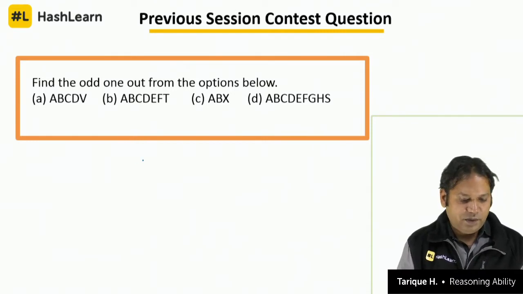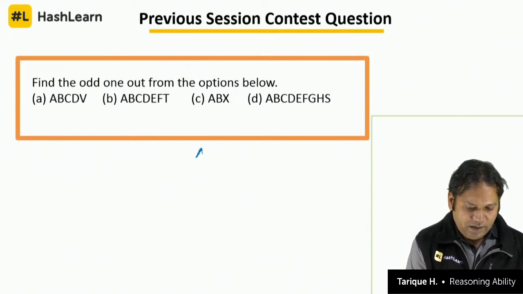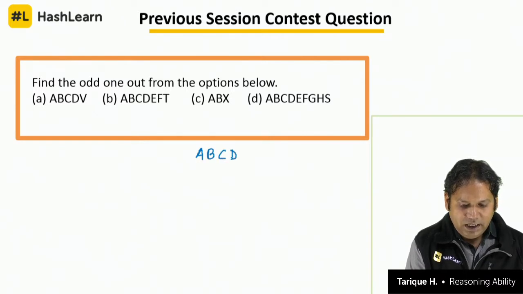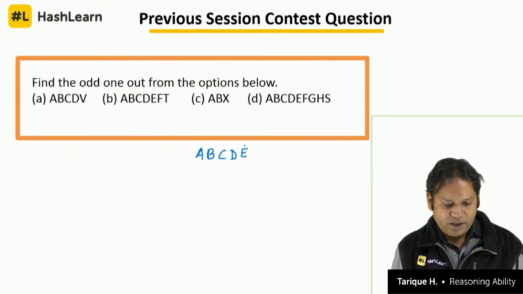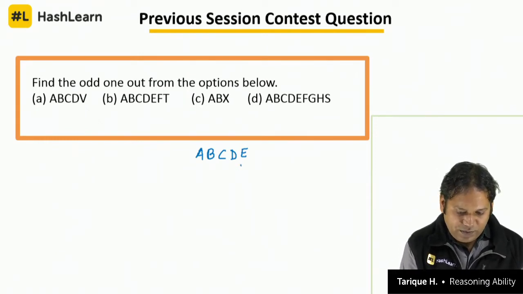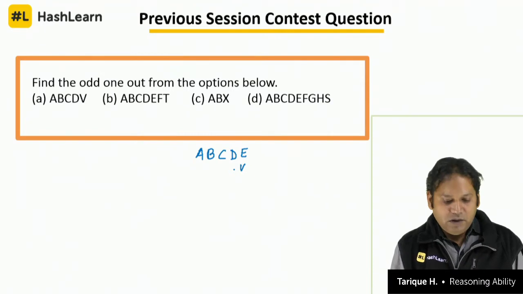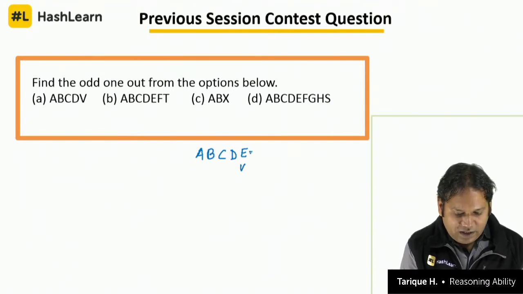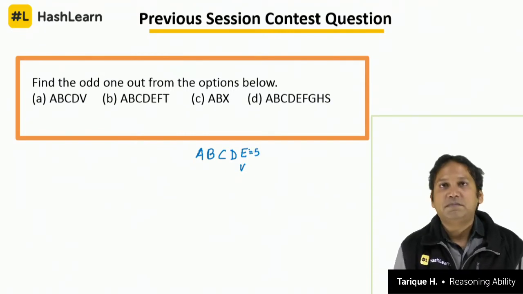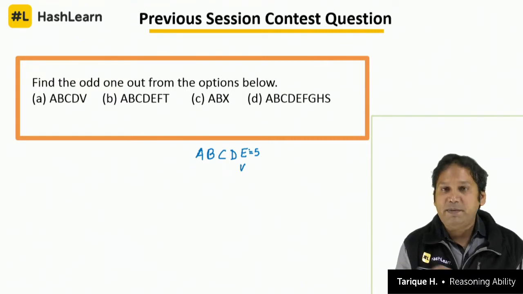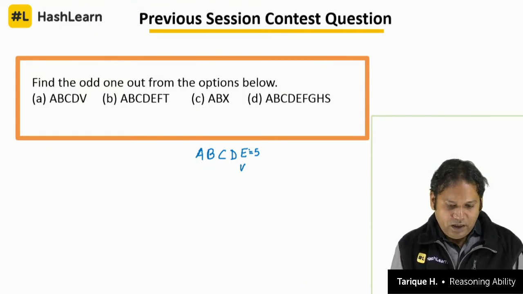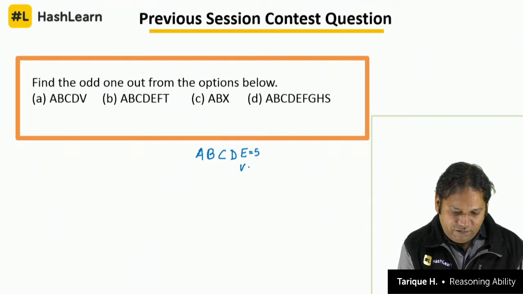How are these related to each other? If you write A, B, C, D, naturally what should come next? E should come next. But what is there in option V? What is the positional value of E in the alphabet? If A is 1, B is 2, what will be E? E will be 5.